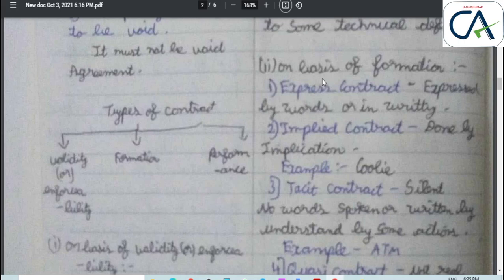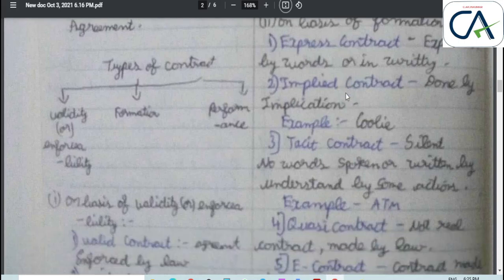Next, the second category is on the basis of formation. It is further divided into five topics: express contract, implied contract, tacit contract, quasi contract, e-contract. Express means expressed by words or in writing. Implied means we don't use words or writing, only implication. Likewise, when you go to a shoe polisher and keep your shoe, it means you are commanding him to polish your shoe.